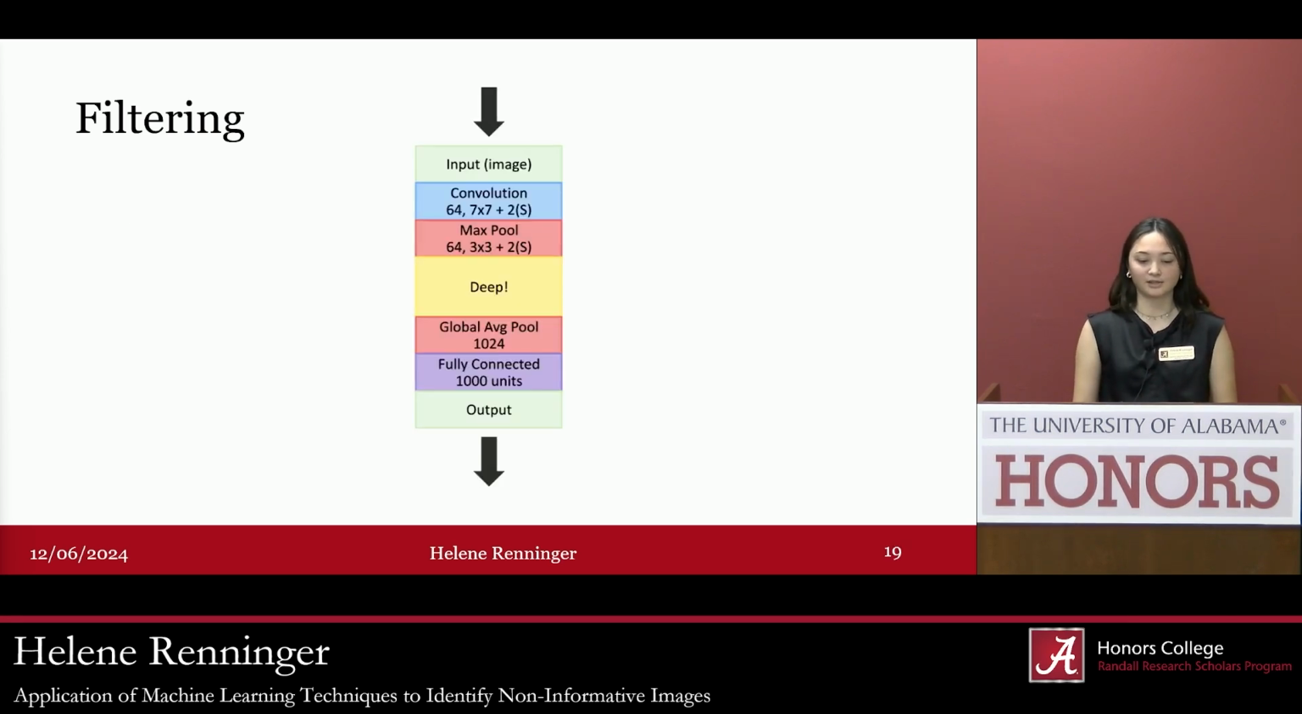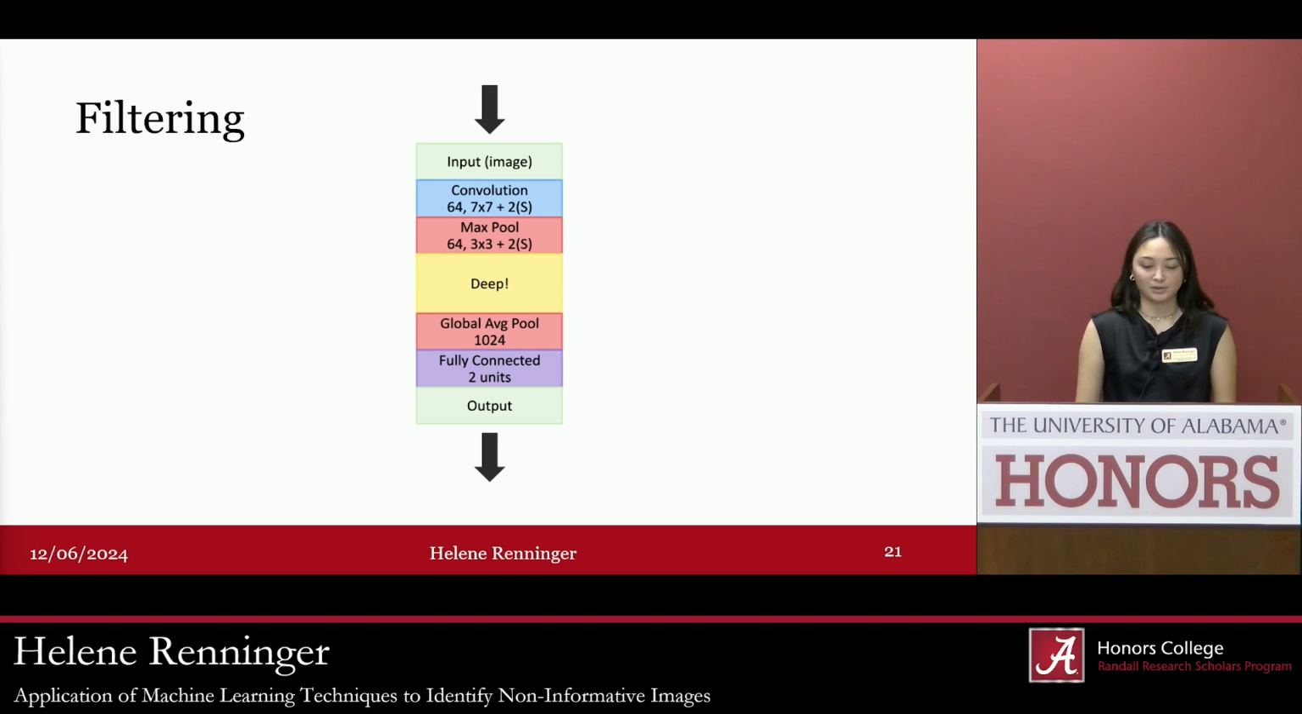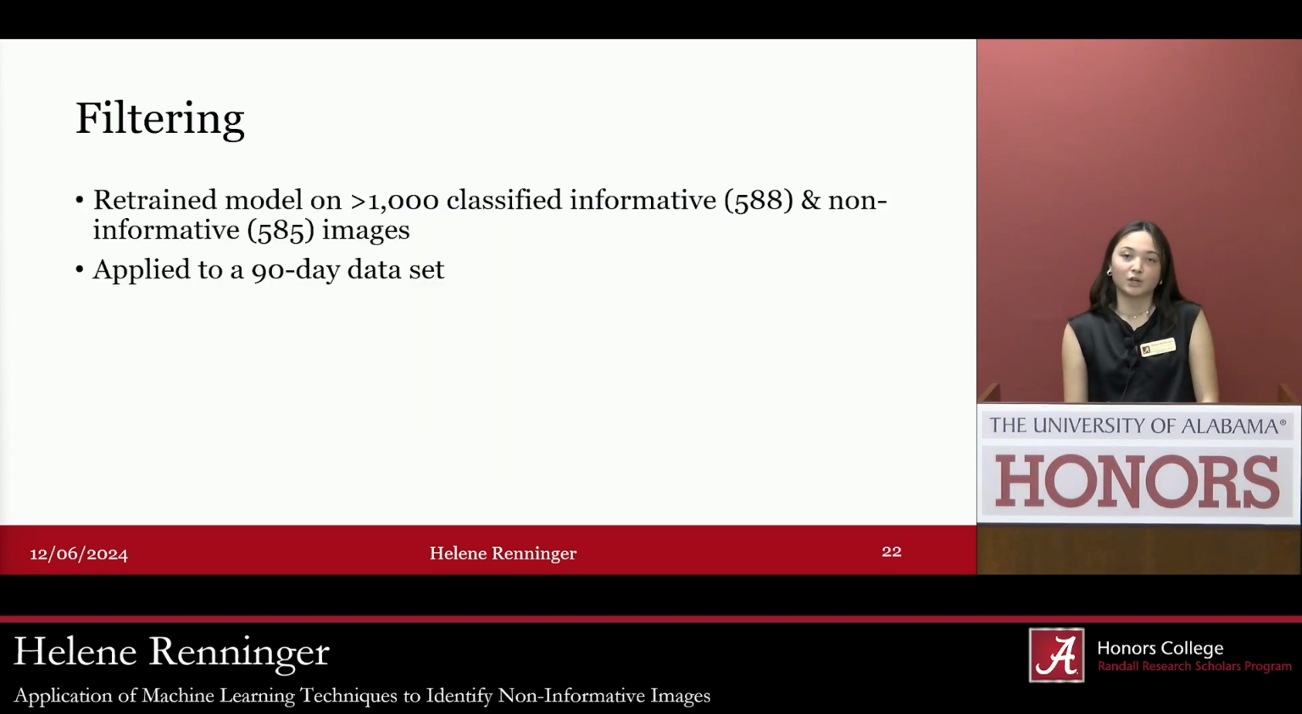So to walk you through the process, we have this general flowchart. We take the image as input. It will go through multiple layers of learning the shapes and the lines and classifying them into one of 1,000 units. But this isn't our goal. So we're going to extract that layer and replace it to identify if it's one of 2 units. So with that, we retrain this model on 588 informative images and 585 informative images. So once we retrained the model, we applied this to a 90-day set and got the following results.